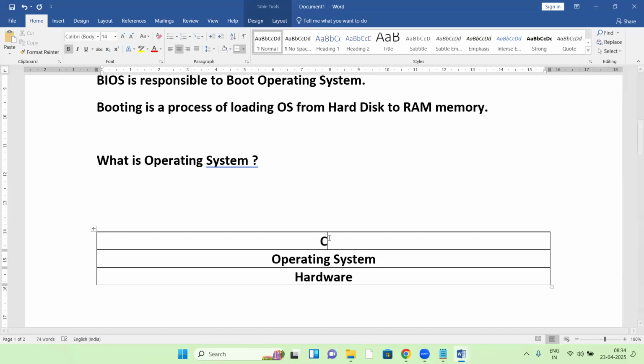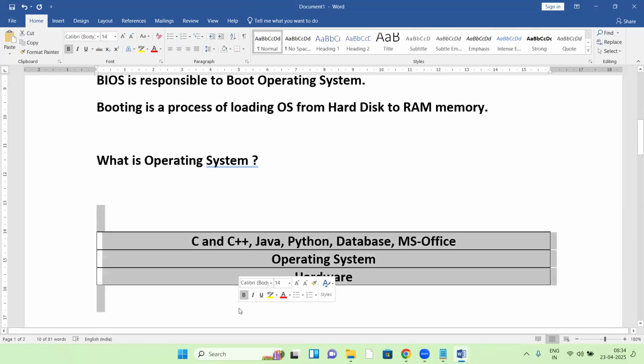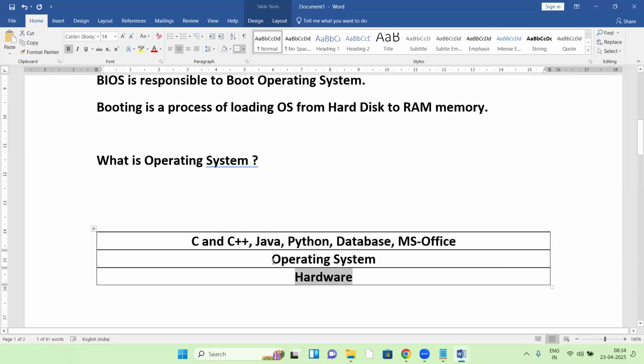On top of the OS, different programs run, like C and C++, maybe Java programs, maybe Python scripting, maybe databases. Even to run MS Office, OS is required. All these things run on top of the OS. So this is your computer. In a computer, there are different layers. First, the hardware layer. On top of the hardware layer, the OS runs. On top of the OS, all the programs run, right?